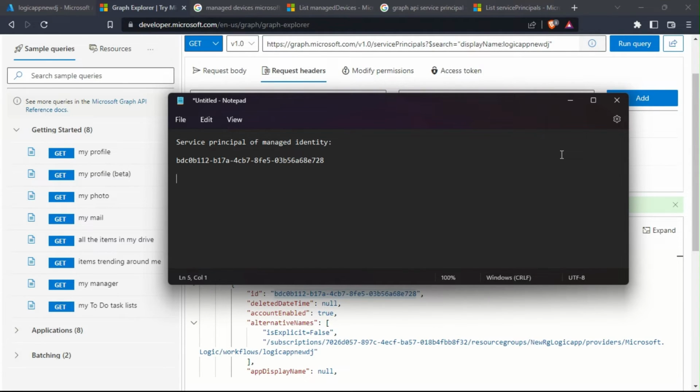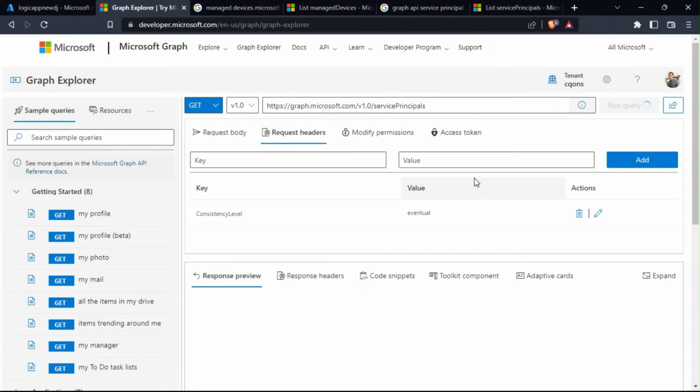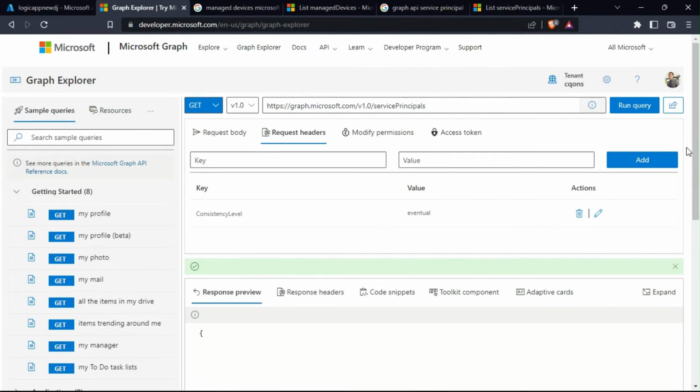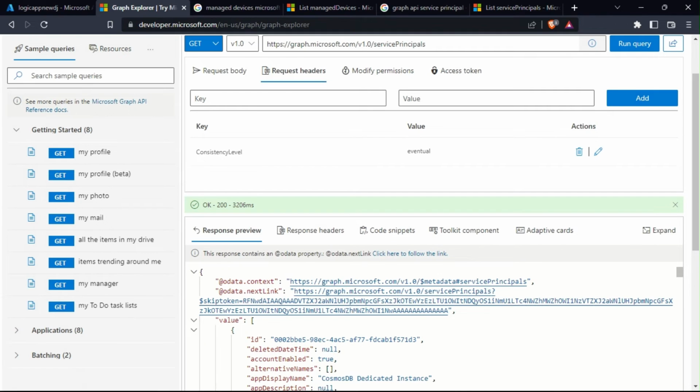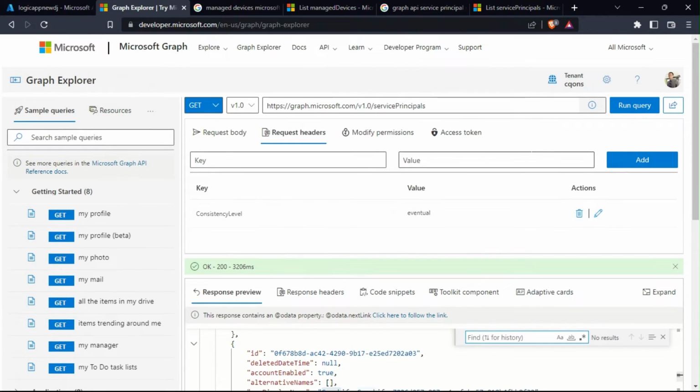Okay, so now we need to find the service principal of Microsoft Graph. So let's remove this and search for graph. I'm going to do a get query. Let's see if we can find Graph API real quick. Nope. Okay, let's do it through the search.